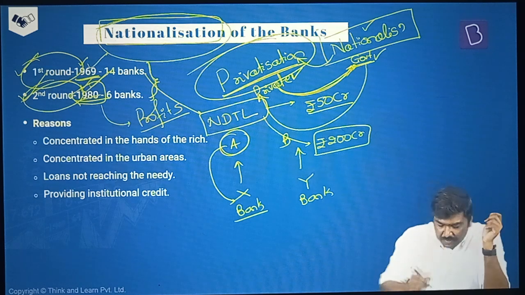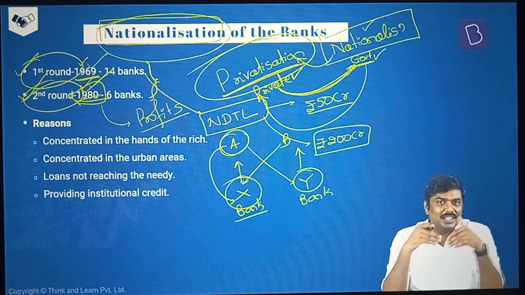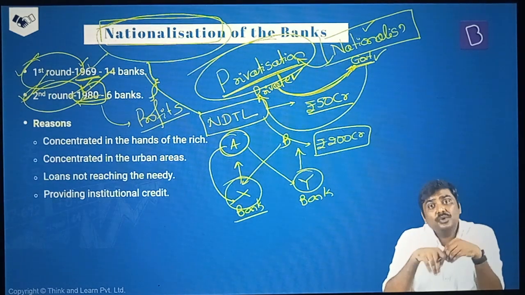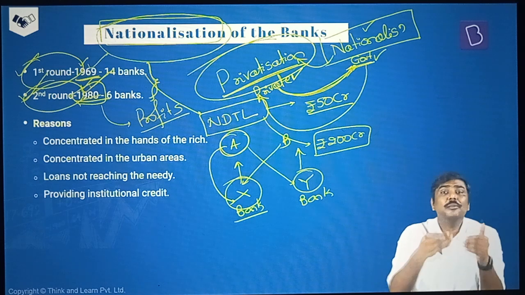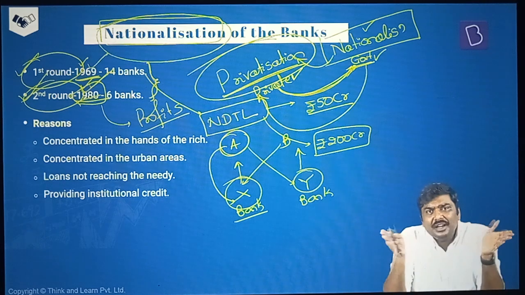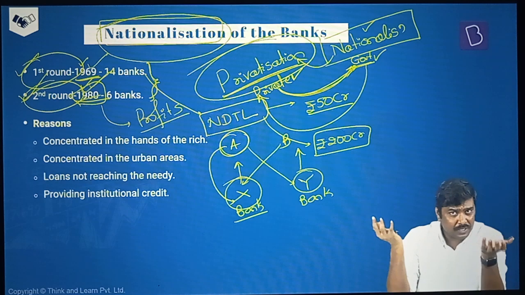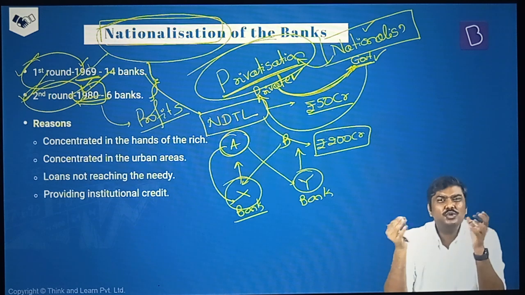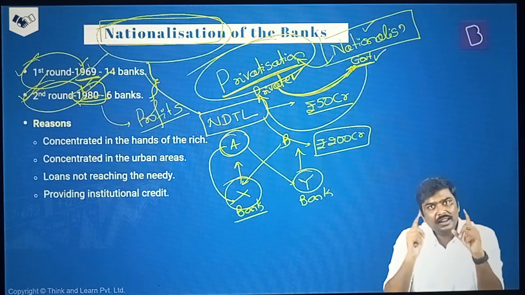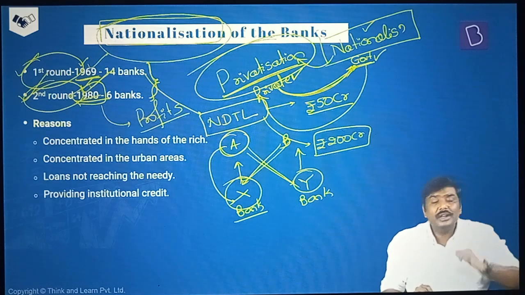In that case, what they can do is basically lend to each other. We will get a loan from X and Y will lend to A, right? So this kind of practice was prevalent earlier, and that is the precise reason even today RBI is categorically opposed to the entry of corporate houses in the banking sector. Because please understand, when you talk about corporate houses, there are so many subsidiaries, so many branches of this particular corporate house. And if you associate a bank with a corporate house, which is owned by this particular corporate house, there will be so many issues with respect to conflict of interest when they start lending to each other like this. So earlier this was practiced, and when nationalized, this practice was eliminated or prohibited henceforth.